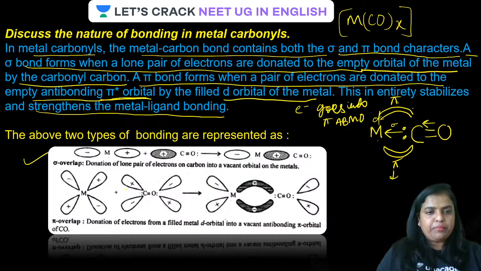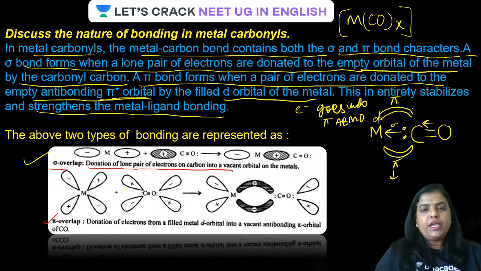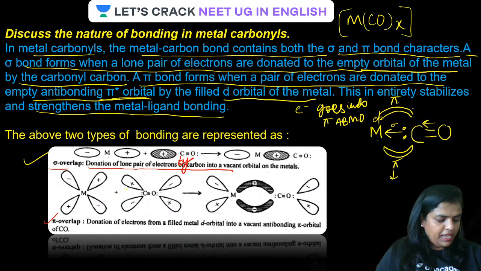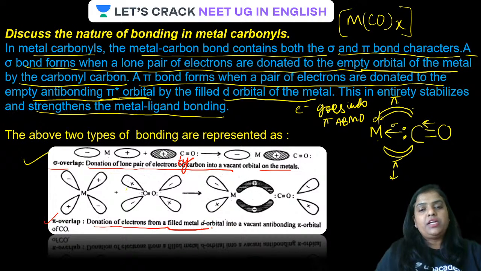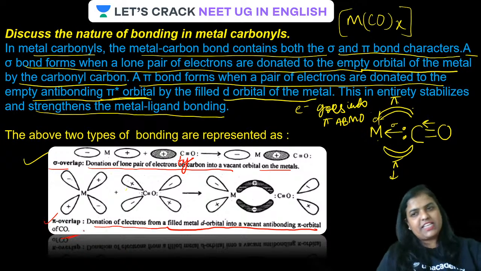So, guys, there are two types of bonds: sigma overlap and pi overlap. Sigma overlap is the donation of a lone pair of electrons by carbon into a vacant orbital on the metal. The second one, pi overlap, is the donation of electrons from a filled metal d orbital into a vacant antibonding pi orbital of CO. Is that clear, guys?